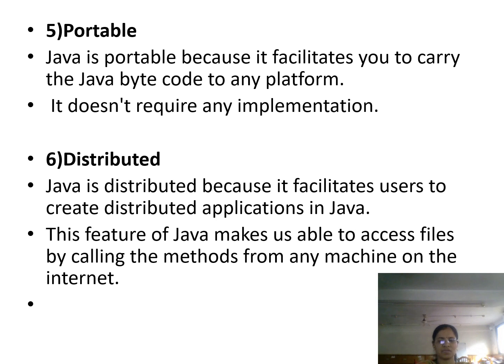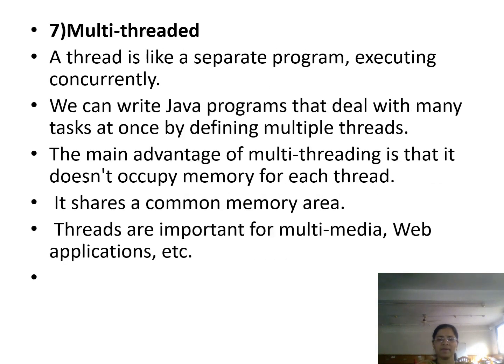The next one is distributed. Java is distributed because it facilitates users to create distributed applications in Java. This feature of Java makes us able to access files by calling methods from any machine on the internet. So it is called a distributed programming language.